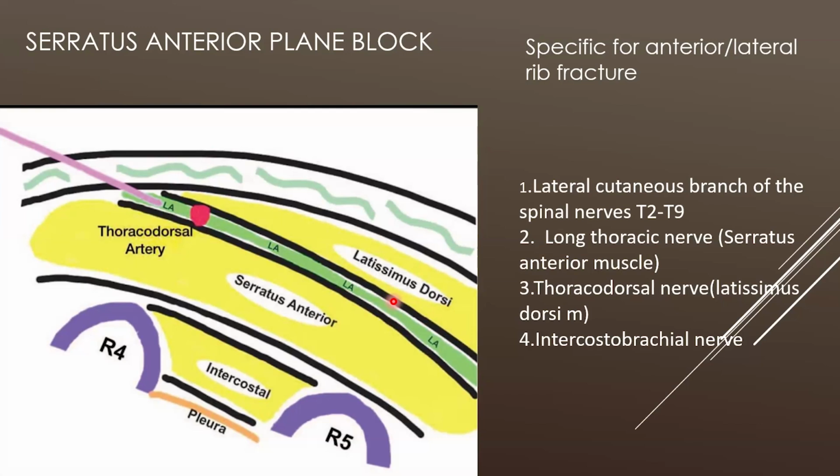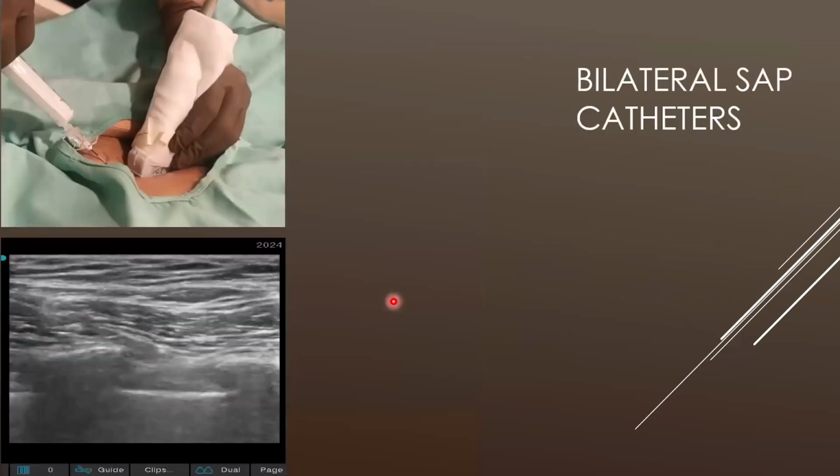Now, can you show how the catheters are placed and what exactly would be the serratus anterior plane block? Yes, sir. We have put two catheters for the bilateral block. Can you remove that laser pointer and click so that it would be better?